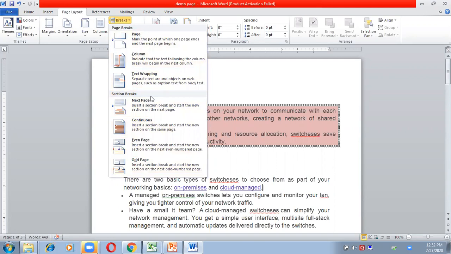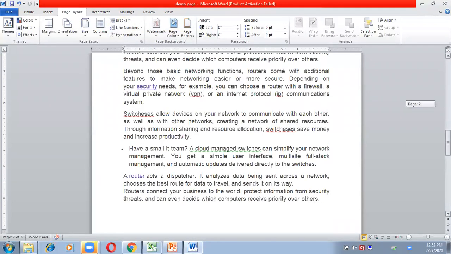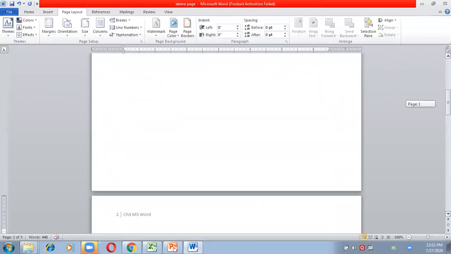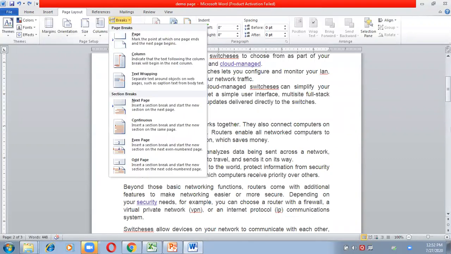This is also a question of board examination: what is the difference between page break and section break? So page break means if I place my cursor anywhere, and after that I click on Page, the rest of the content will automatically get shifted to the next page. This is known as page break. Now I'm going to undo it and see the next effect.